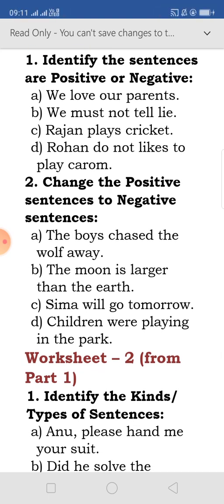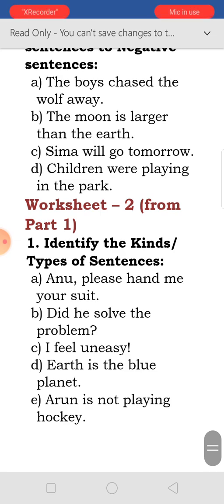Next is the worksheet 2 from part 1. That means part 1, last day's worksheet I have given. Identify the kinds of sentences. Anu, please hand me your shoe. Did he solve the problem? I feel uneasy. Earth is the blue planet. Arun is not playing hockey. So here, identify the kinds or types of sentences. You have to write whether it is assertive, interrogative, imperative, exclamatory or negative. You will do it in the copy. The worksheets you will do in the copy.